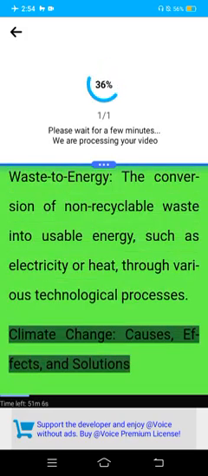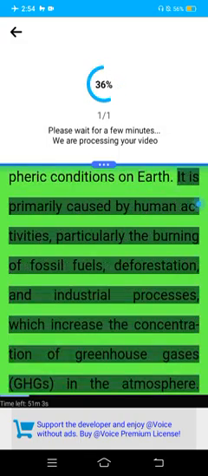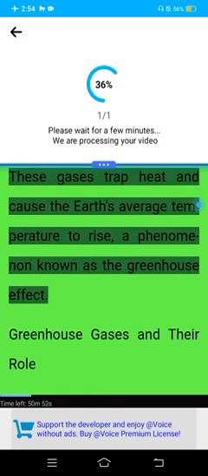Climate change, causes, effects, and solutions. Climate change refers to long-term changes in temperature, precipitation, and other atmospheric conditions on Earth. It is primarily caused by human activities, particularly the burning of fossil fuels, deforestation, and industrial processes, which increase the concentration of greenhouse gases (GHGs) in the atmosphere. These gases trap heat and cause the Earth's average temperature to rise, a phenomenon known as the greenhouse effect.